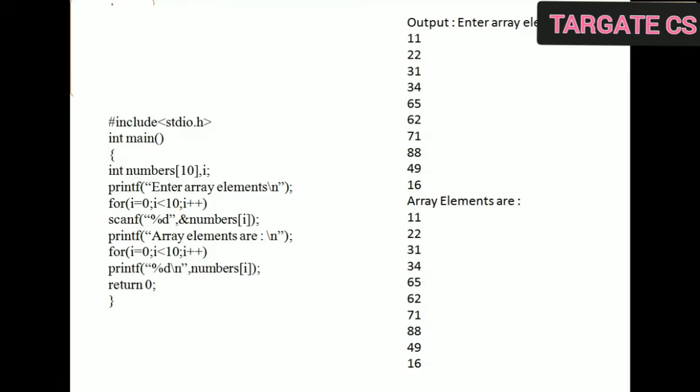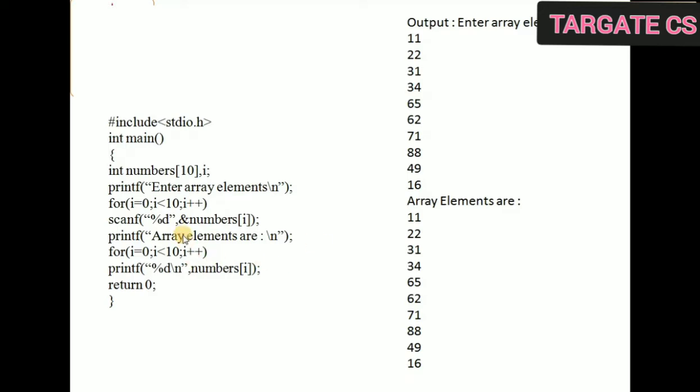Then scanf, for the first time it will take input for numbers[i], which means numbers[0]. Consider you have entered 11. Then again input 22, that is for numbers[1]. Again numbers[2] is 31, numbers[3] is 34, and so on up to numbers[9], the number at the 9th index, that is 16.